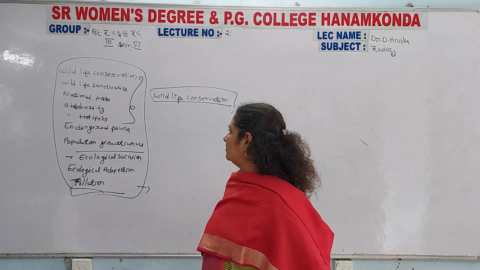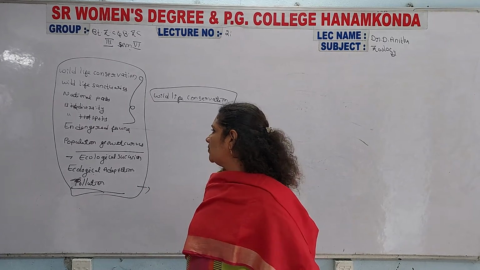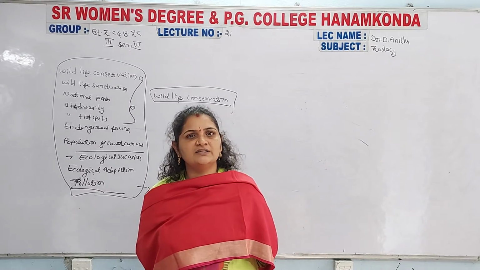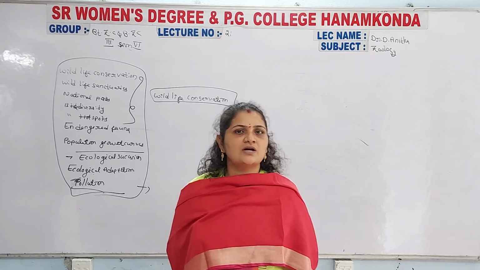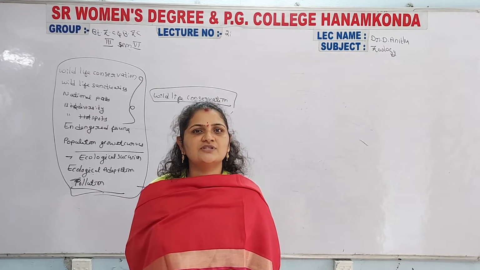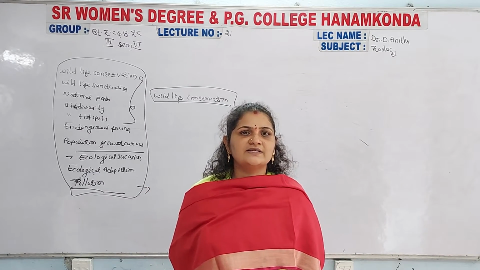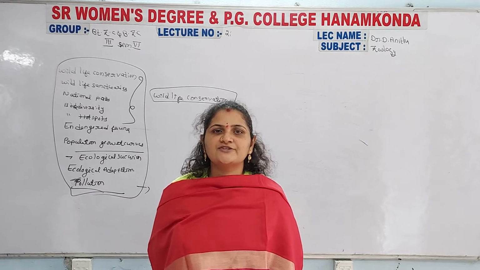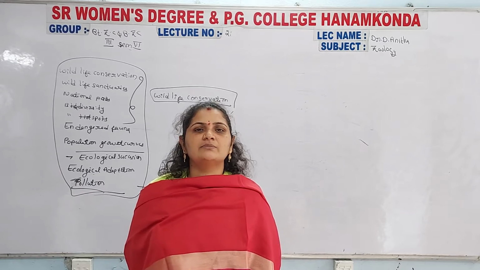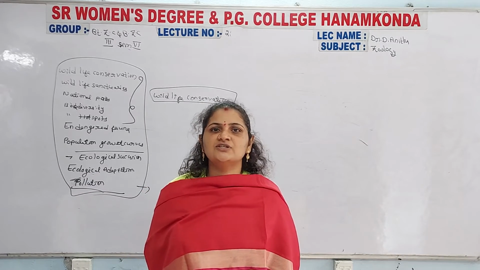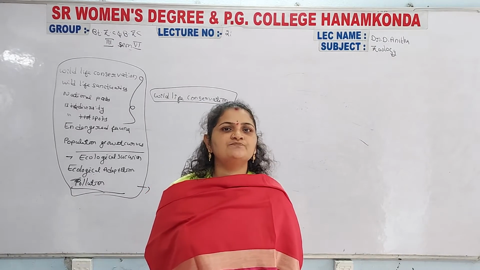After completion of that, another topic is the national parks in India and the wildlife sanctuaries in India. The national parks are there, and the wildlife sanctuaries are also there. Those are the safest places for the protection of different types of animals and organisms. Why? Because those are now in endangered condition.